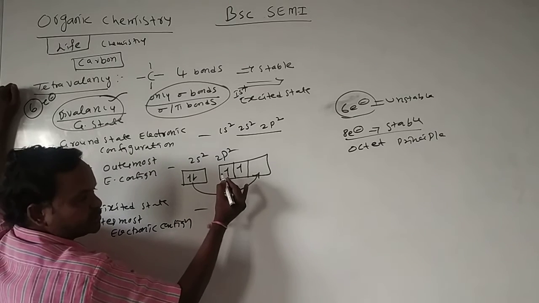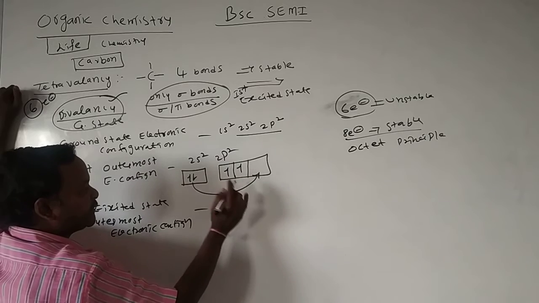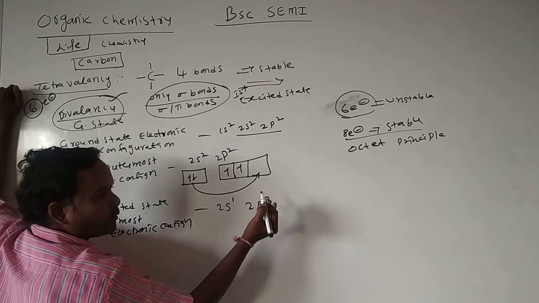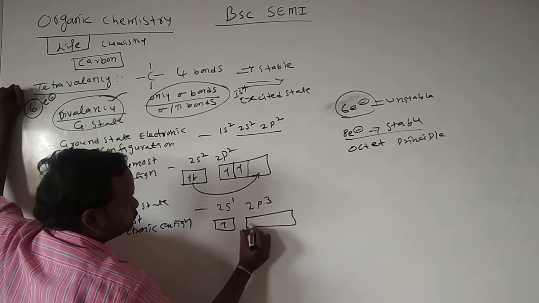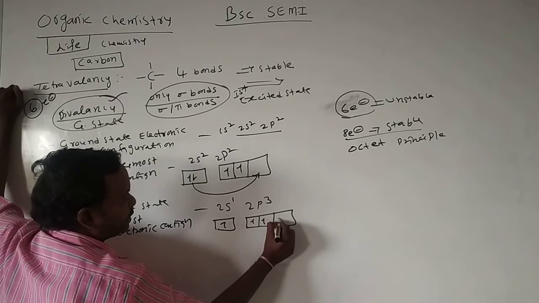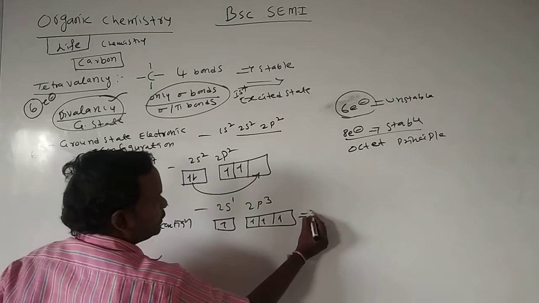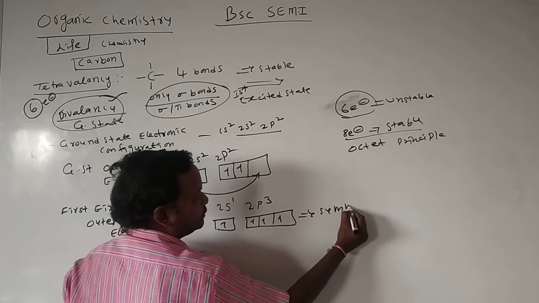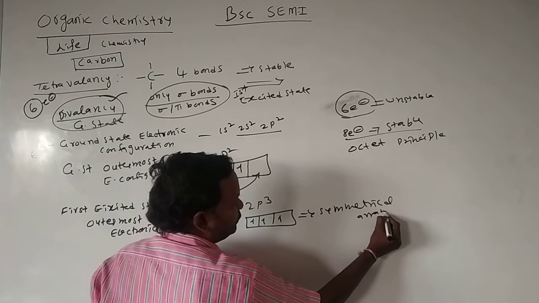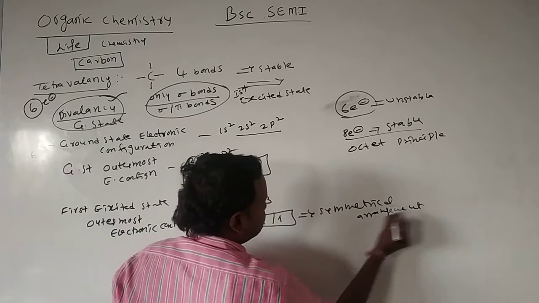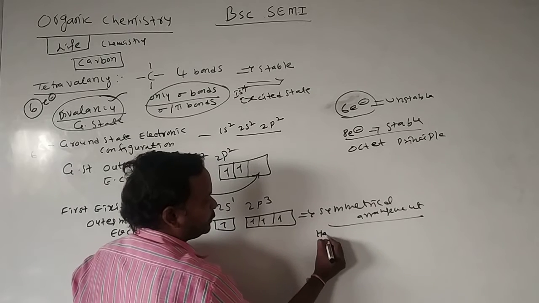One electron is excited from the 2s orbital to the 2p orbital. Here 2s1, 2p3: here 1, here 1, here 1. This we call symmetrical arrangement of electrons.